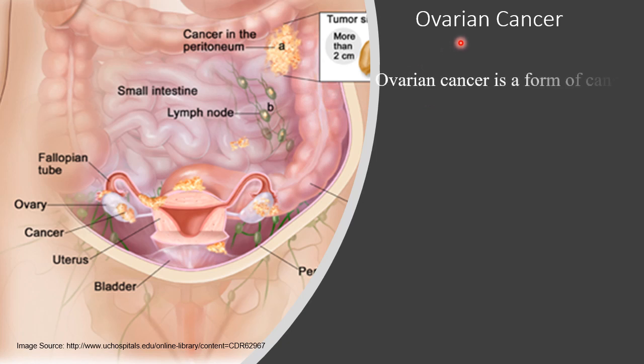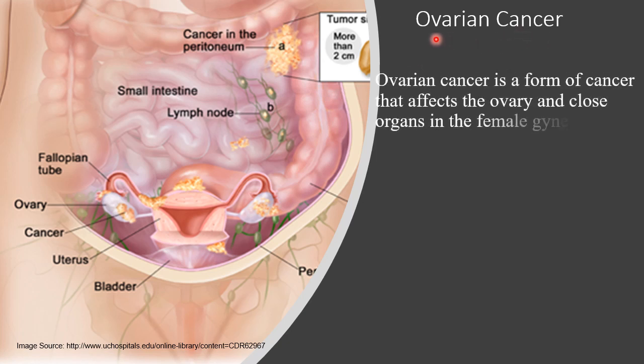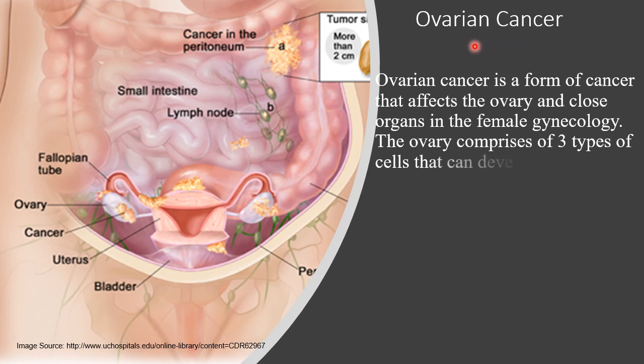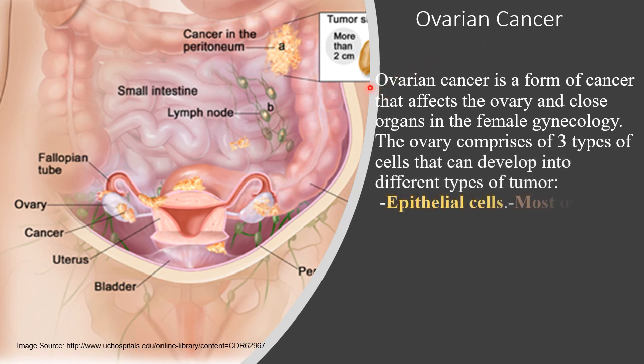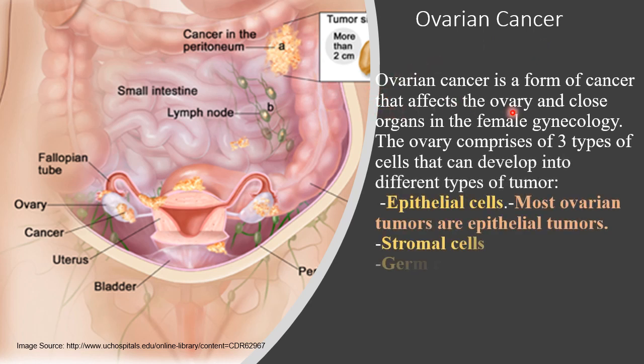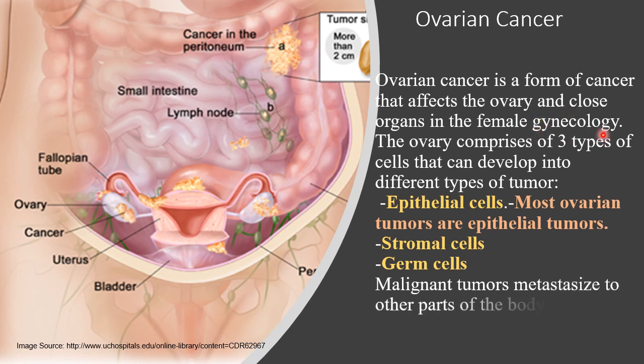For the sake of this study, our focus is on ovarian cancer. Ovarian cancer is a form of cancer that affects the ovary and closed organs in the female gynecology. The ovary comprises three types of cells that can develop into different types of tumors. The epithelial cells. The epithelial cells are cells that make up the outer surface of the ovary, and most ovarian tumors are epithelial tumors. We have the stroma cells.